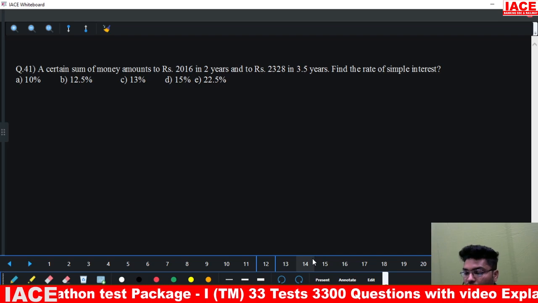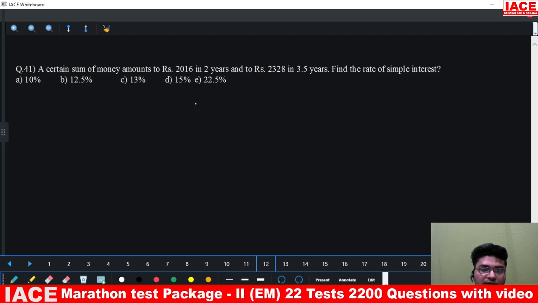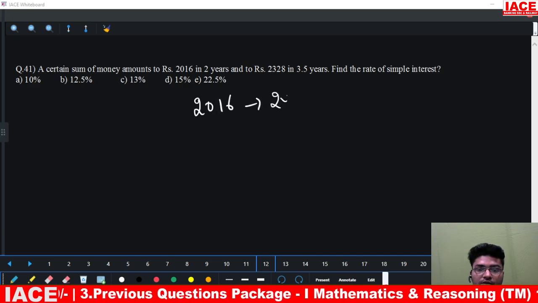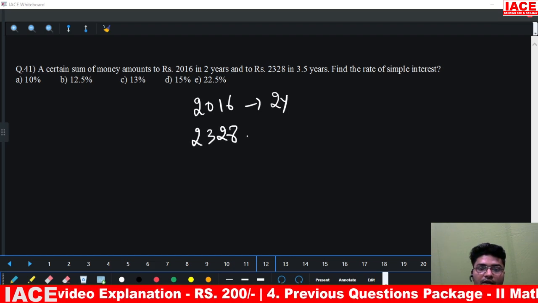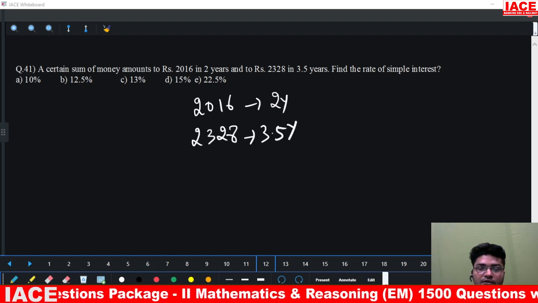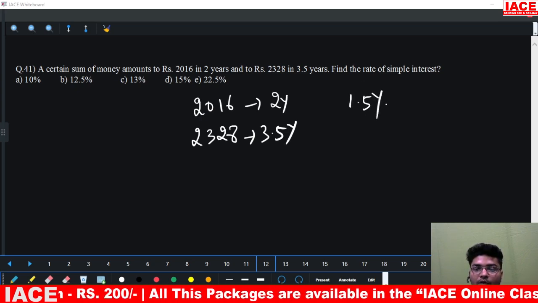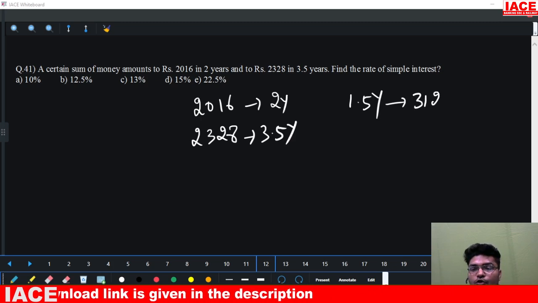So coming to question number 41. It says that a certain amount has grown to 2016 in 2 years and it has grown to 2328 in 3.5 years. That means in 1.5 years, the amount has grown by how much? 312 rupees.